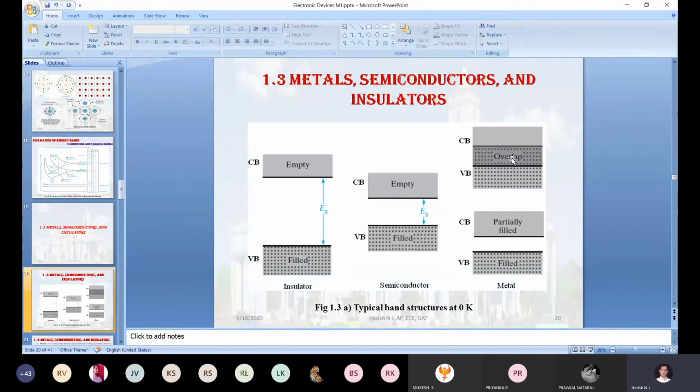Those electrons have more energy than the valence band electrons, because the overlapping area is above the valence band, right? Correct. If the electron moves upward, its energy is high.